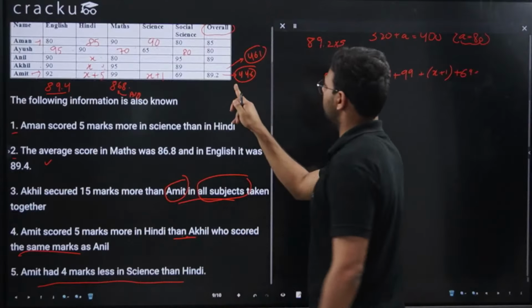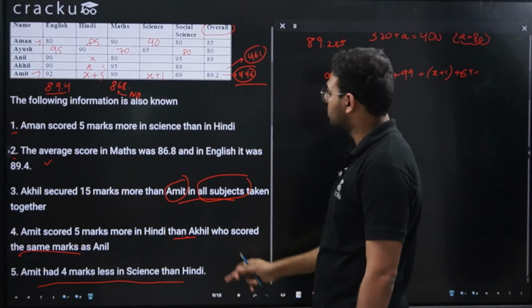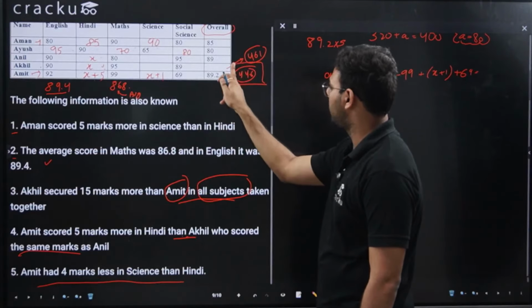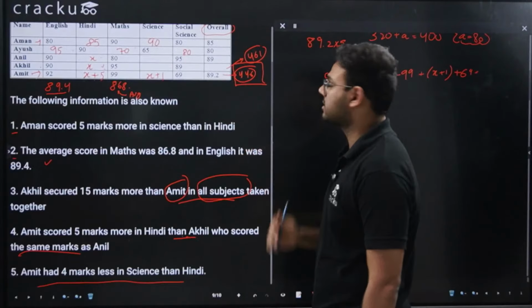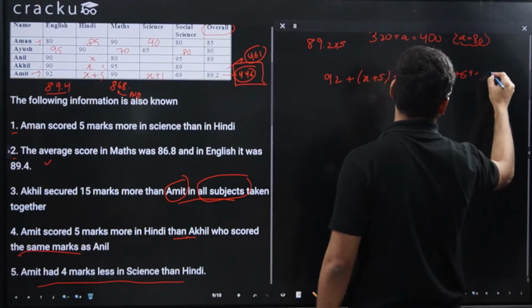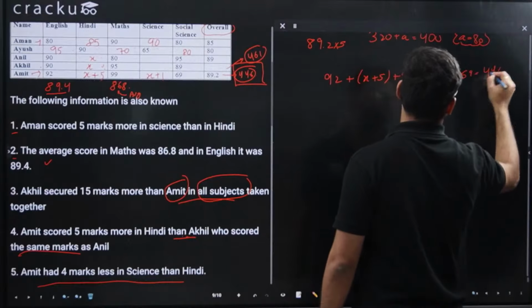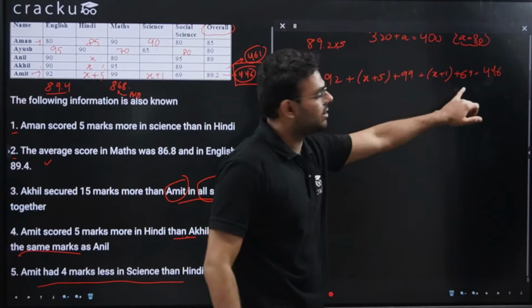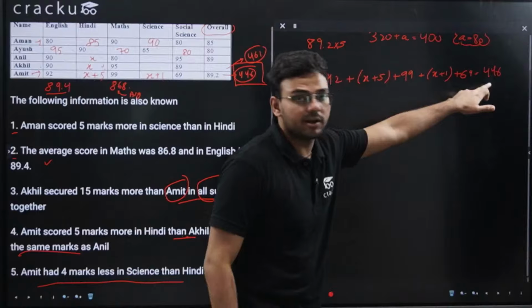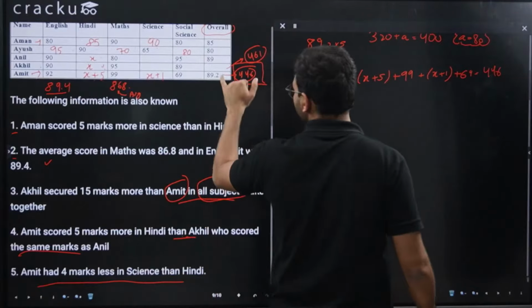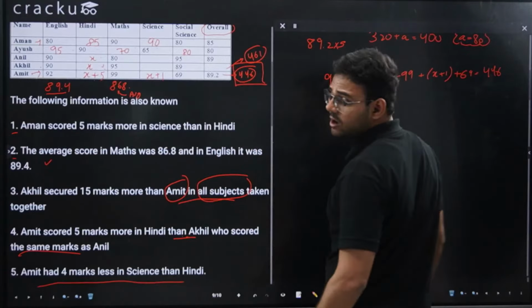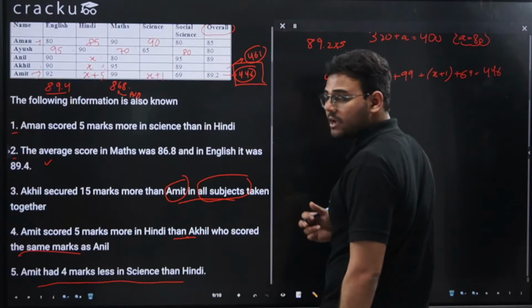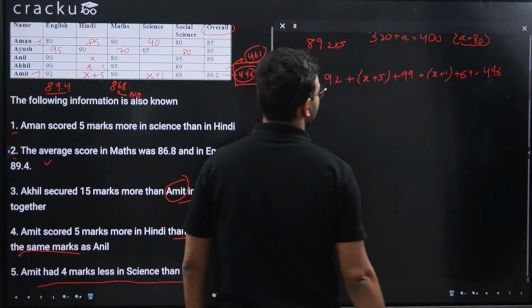This total should be equal to 446, which we have calculated, the total marks in all subjects taken together. You can do the same thing by taking the average, dividing by 5, and equating it to 89.2, which is his average score. But since I have already calculated his total, I am directly equating with 446.